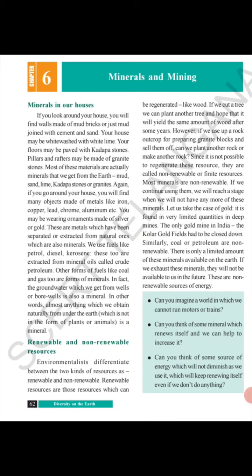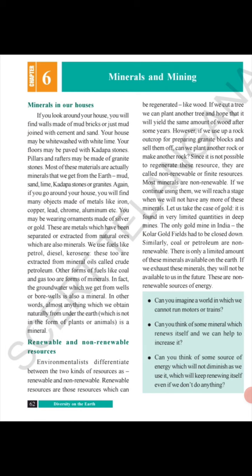So, we find in our house also various types of minerals. Our walls are made up of cement, sand and other minerals. Our houses are whitewashed with different types of colors. Our houses are floored with different types of stones that are available in and around. So, we can see that different minerals are available.